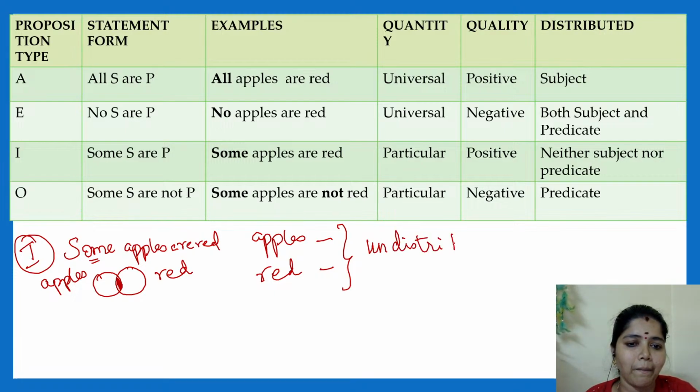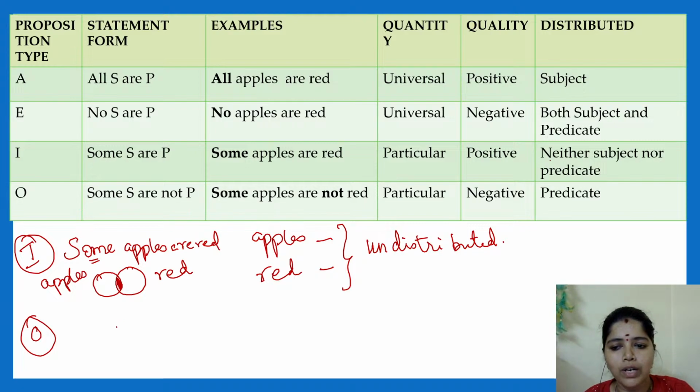Am I clear? See, some apples and some red are not fully distributed. Hence, it's not fully distributed. So here both the things are undistributed. Clear? Neither subject nor predicate distributed. It means what? Undistributed.